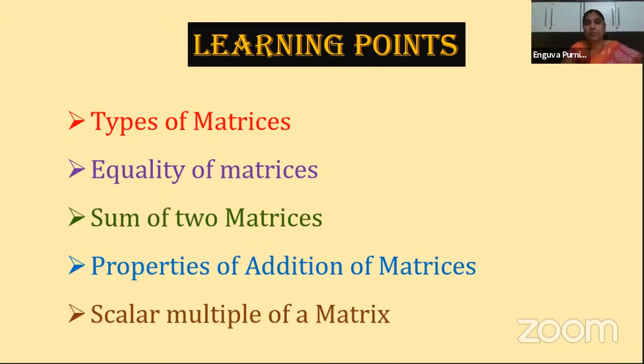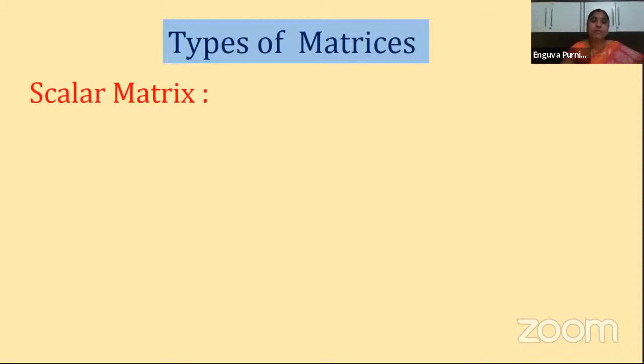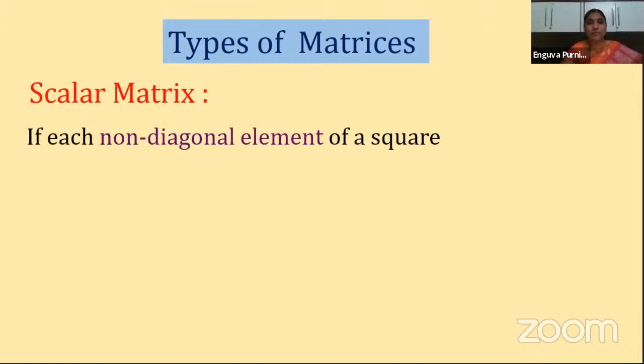Clear, children? I hope in the last session we discussed the square matrix and diagonal matrix, which is clear to you. And let us see the remaining types of matrices in today's class. So what is the next type of matrix we have? One is a scalar matrix. So what is this scalar matrix? Let us see the definition first.